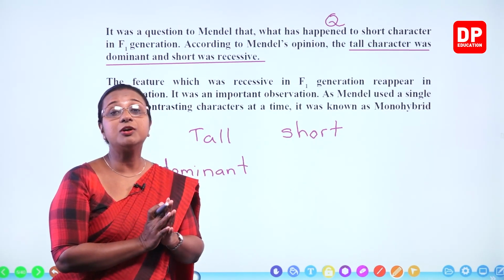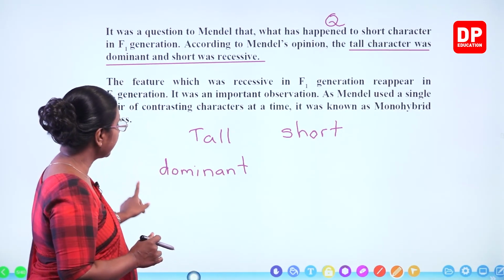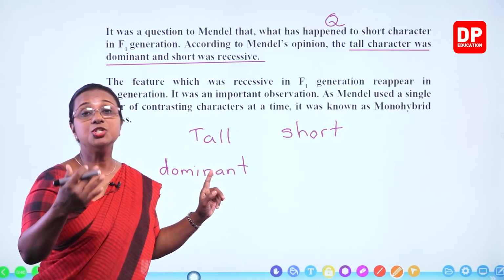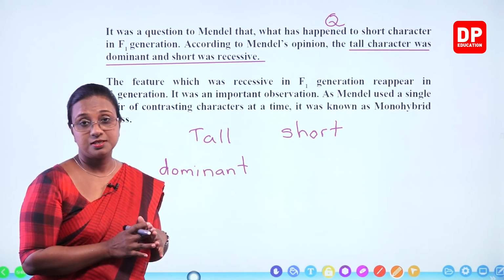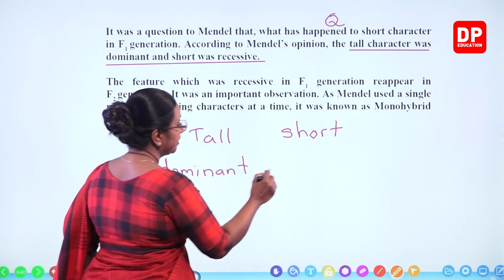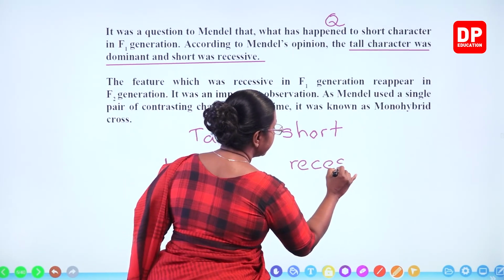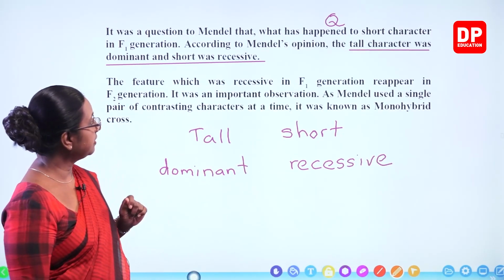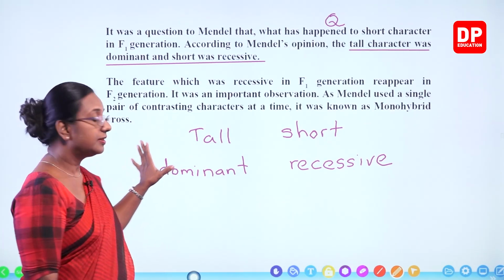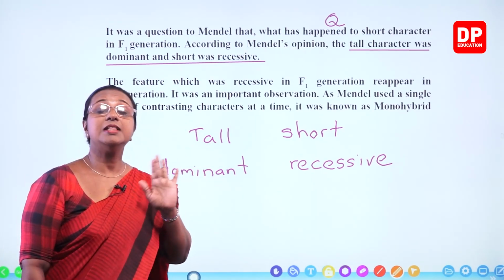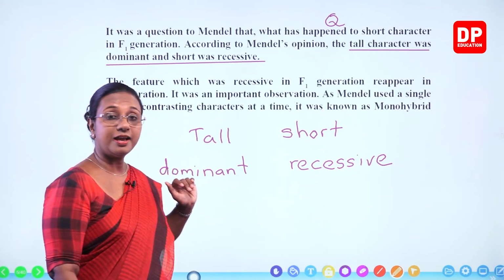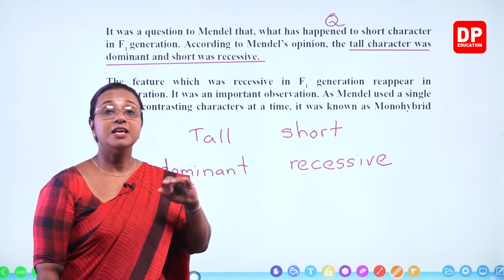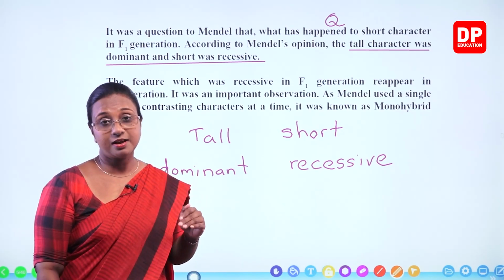But when they were cross-pollinated, the tall character that was dominant suppressed or did not allow the short character to be expressed. So that means the short character is known as the recessive character. So tall, the character that is expressed in the first generation, is the dominant character. The character that was not expressed in the first generation is known as the recessive character.